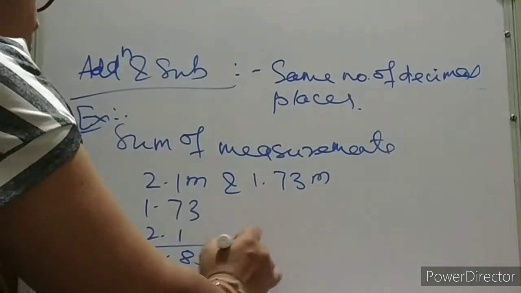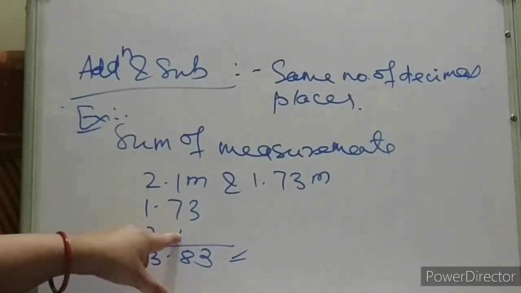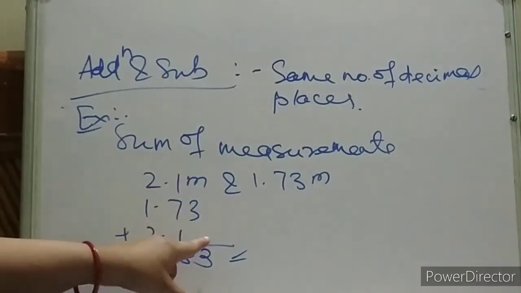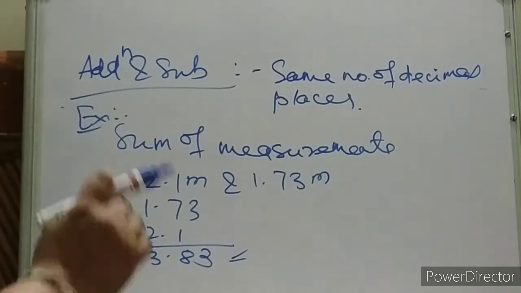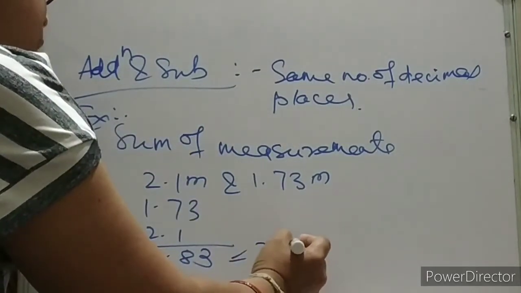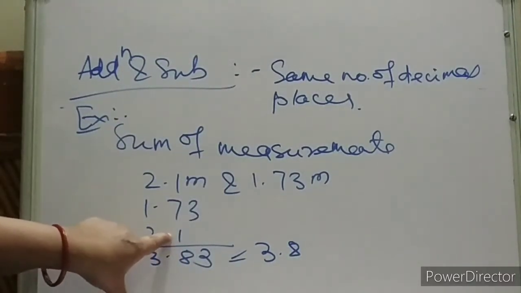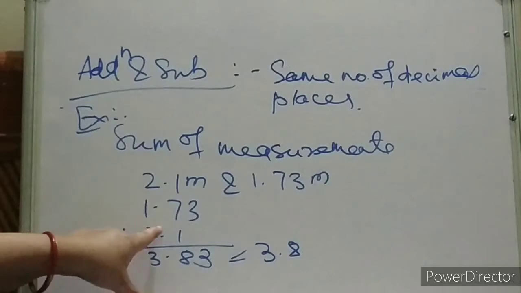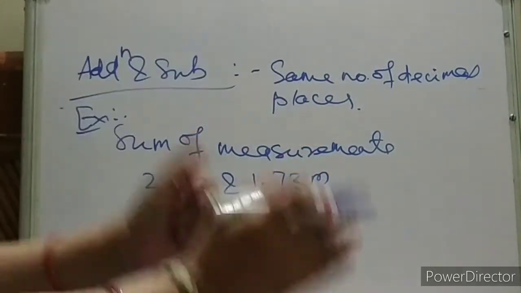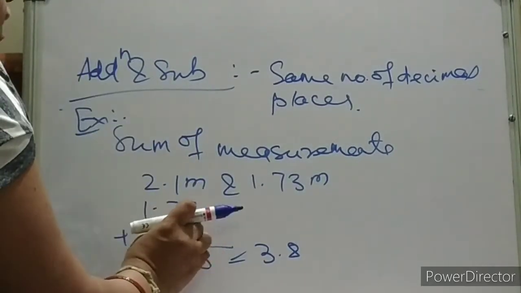See, what is your final result? This number is the smallest, having only one digit after the decimal point. That means your result should have only one digit after the decimal place. That means our answer will be 3.8. Is it clear, children? Since you are adding these two numbers, one has 3 significant figures and the other has 2 significant figures, but we are not considering the significant figures over here. Please note it down. We are only considering the decimal.